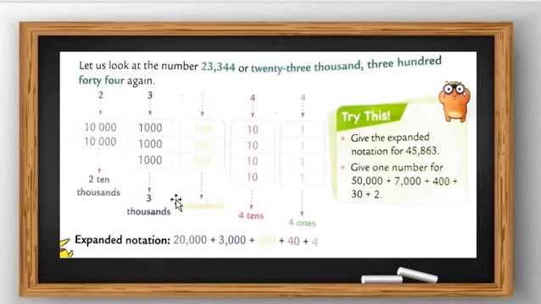And here, in the yellow color, 800 means 100, 200 and 300. Then which place is here? Here is the tens place. How many tens? 10, 20, 30 and 40. Expanded notation: first we write 20,000, then 3,000, then 300, then 40 means 10 plus 10 plus 10 plus 10. And then the ones place: 1, 2, 3 and 4. 4 ones.